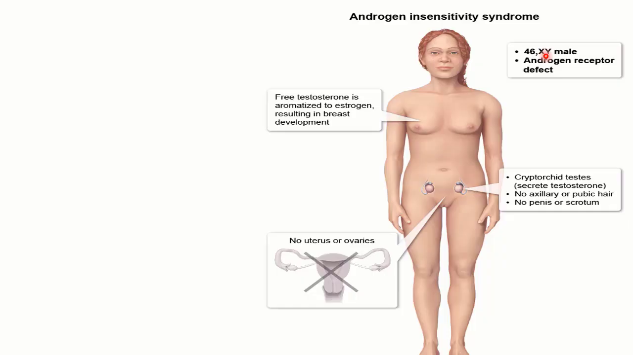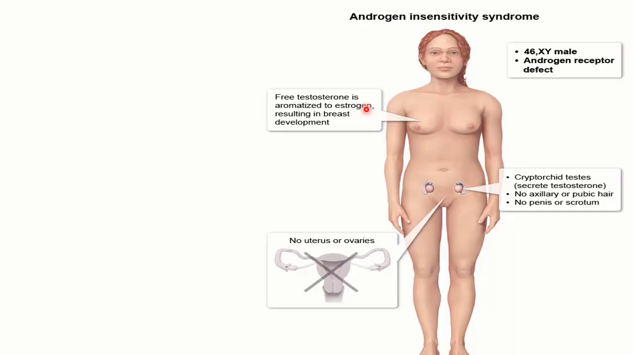What happens is that in these XY males with the androgen receptor defect, you are going to see cryptorchid testes. You are going to see no axillary or pubic hair, and there is no penis or scrotum. The free testosterone produced by these testes is going to be aromatized to estrogens, which results in breast development.